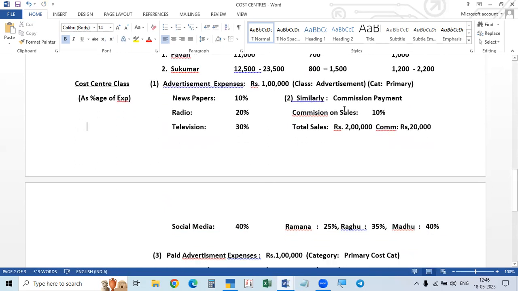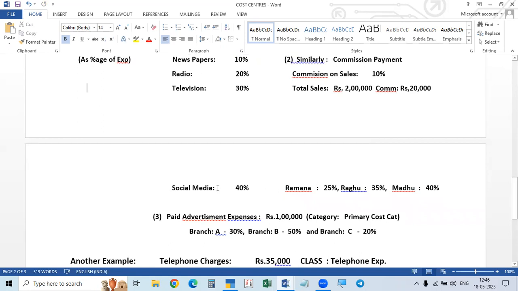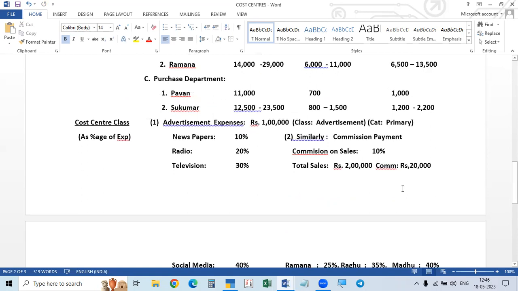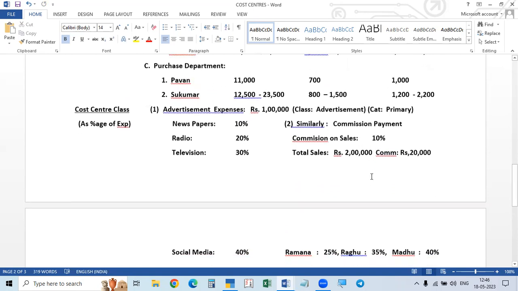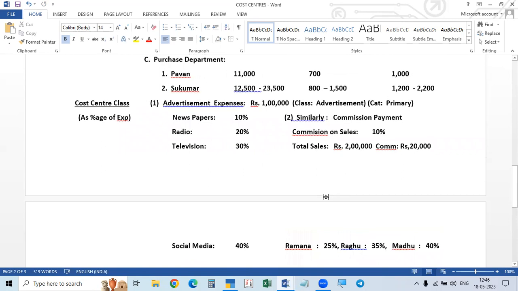Here there is a salary commission. For commission payment, commission on sales is 10%. Total sales are 2 lakh, that means the commission is 20,000. In this case, there are three persons: Rama, Raghu, and Madhu, and we have to divide it among them. These three people have no category. Maybe the sales department, but there is no category. So we have to take it as the primary cost category.